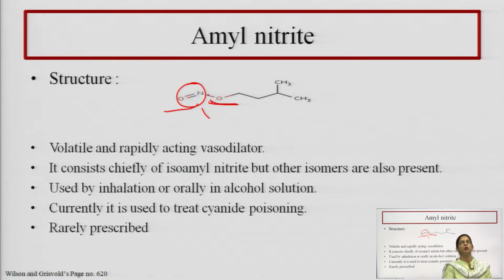Currently, it is used to treat cyanide poisoning. Amyl nitrite is rarely prescribed due to some hazards and toxicity, and other improved drugs are available. So, amyl nitrite, whose molecular formula is C5H11ONO, has a structure indicating that the hydrogen atom of the isoamyl alcohol gets converted into the nitro group.